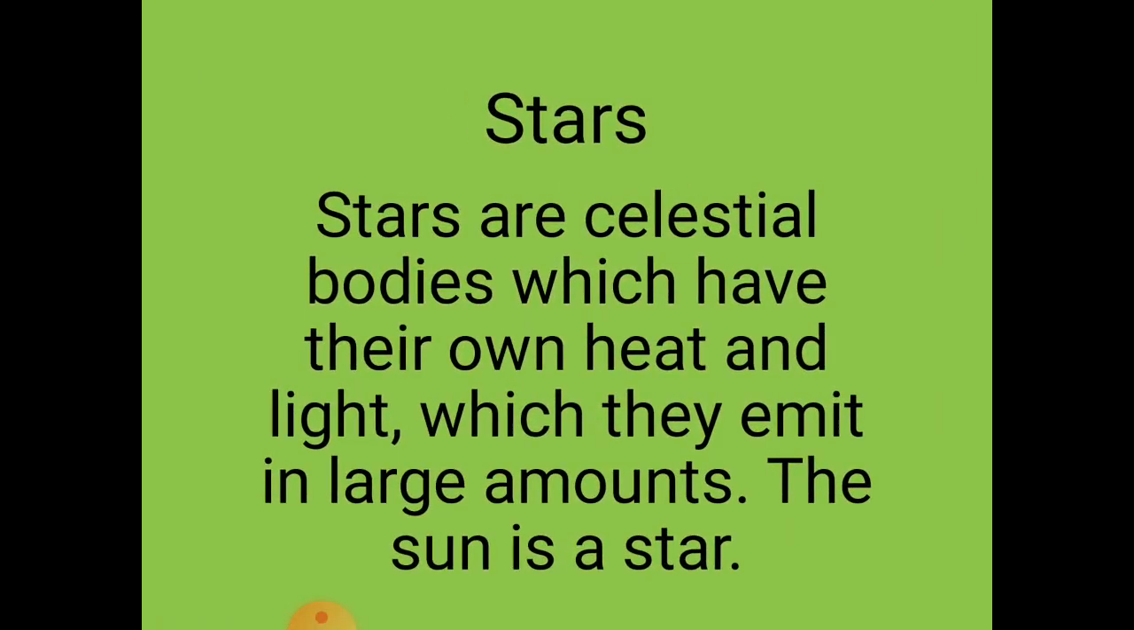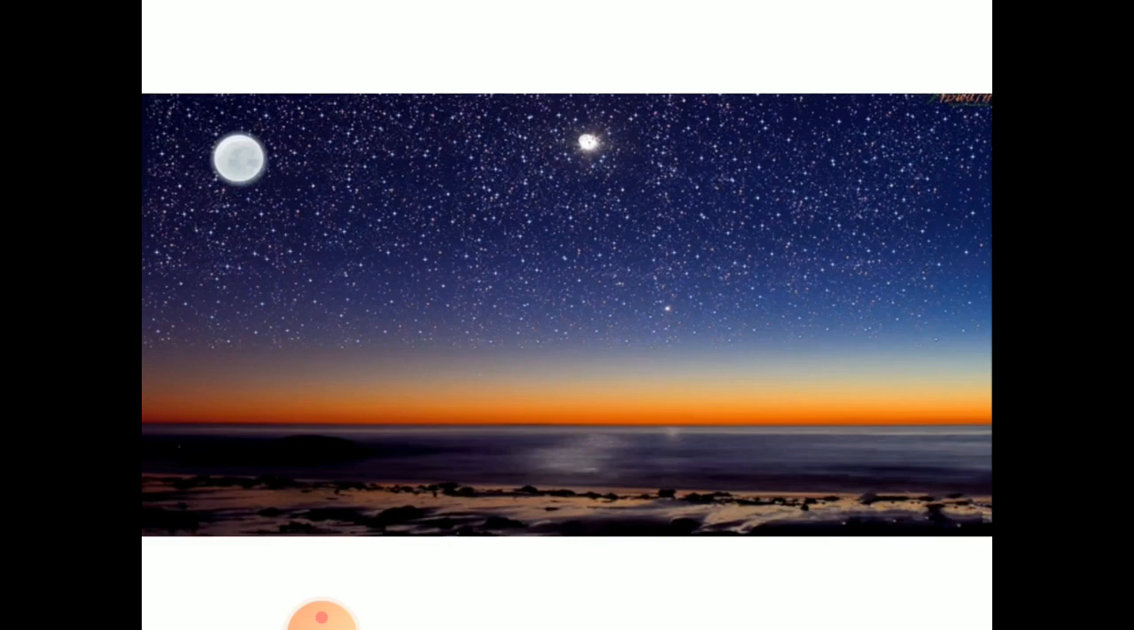Now the stars. Stars are celestial bodies which have their own heat and light. Means they emit their own heat and light. The sun is a star. Now you can see the beautiful picture of the sky at night. Here you can see small tiny objects in the sky along with the moon. Some are bright, some are light.